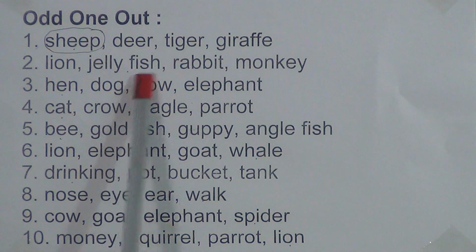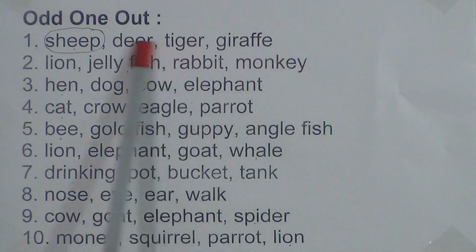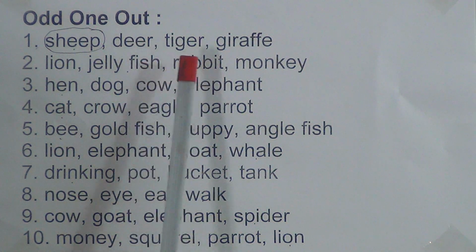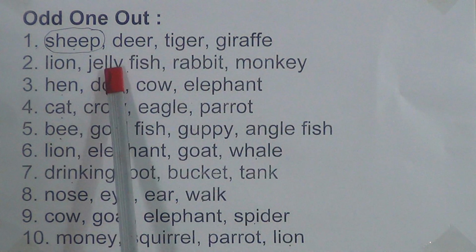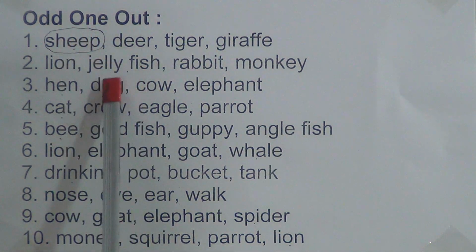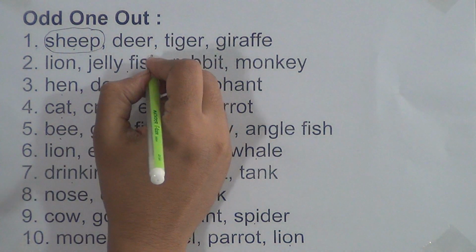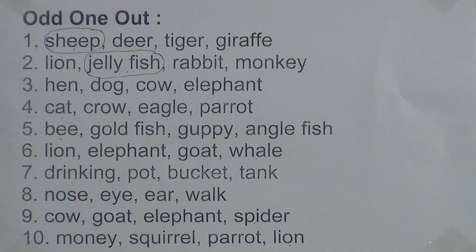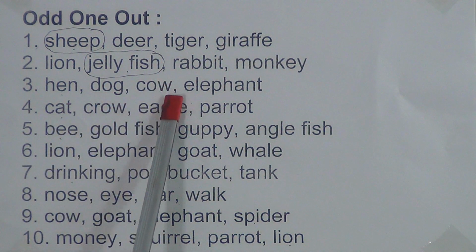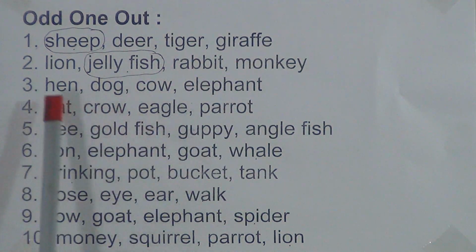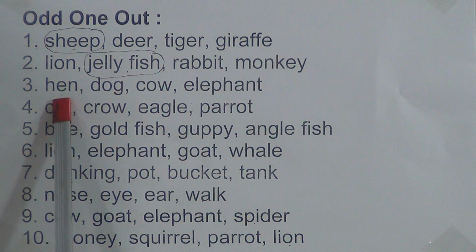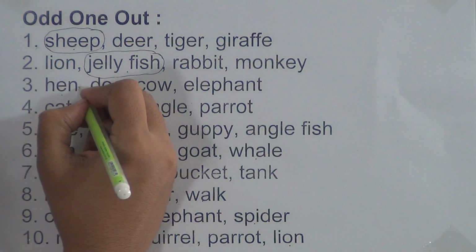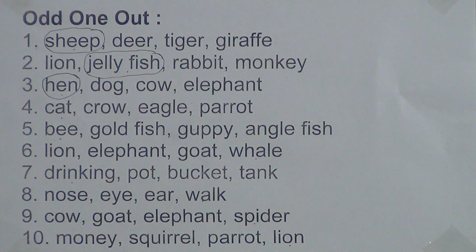Lion, jellyfish, rabbit, monkey. Among these four words, lion, rabbit, monkey are all land animals, but jellyfish stays in water. So this one is odd, and we have to make a circle on jellyfish. Come to the next. Hen, dog, cow, elephant. Dear students, here hen is a bird, except hen all are animals. So we will make a circle on hen.